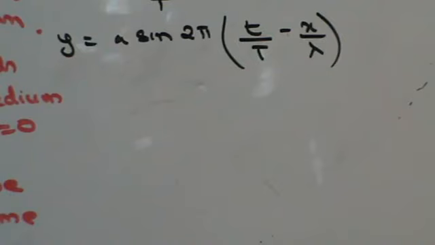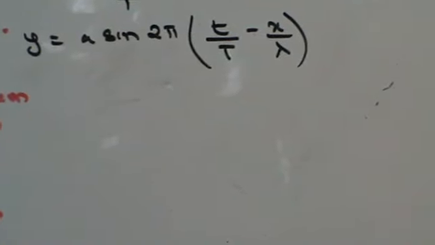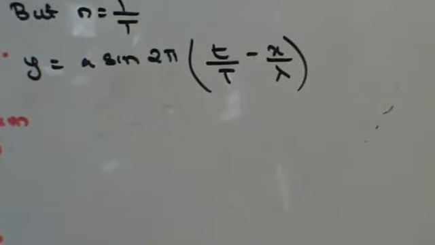Now we know that n is equal to v upon lambda. Substitute n as v upon lambda in the original equation.